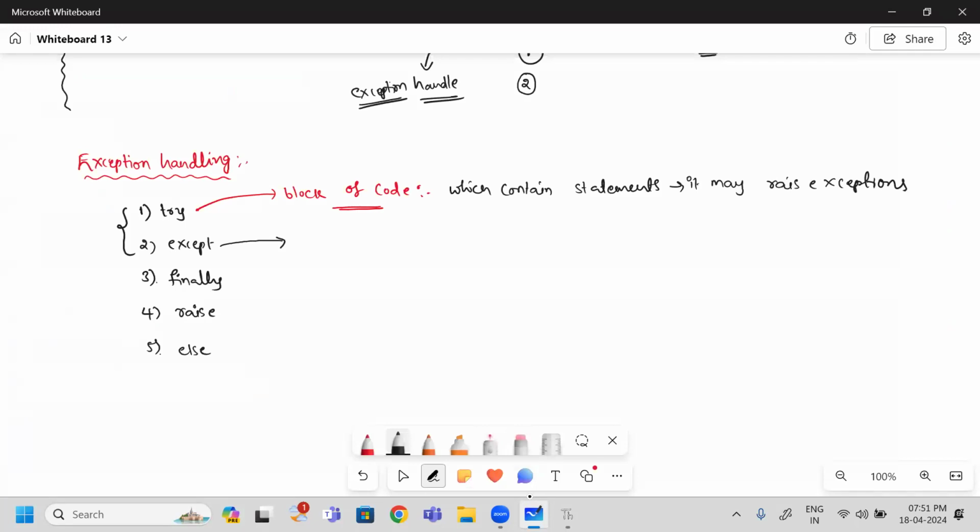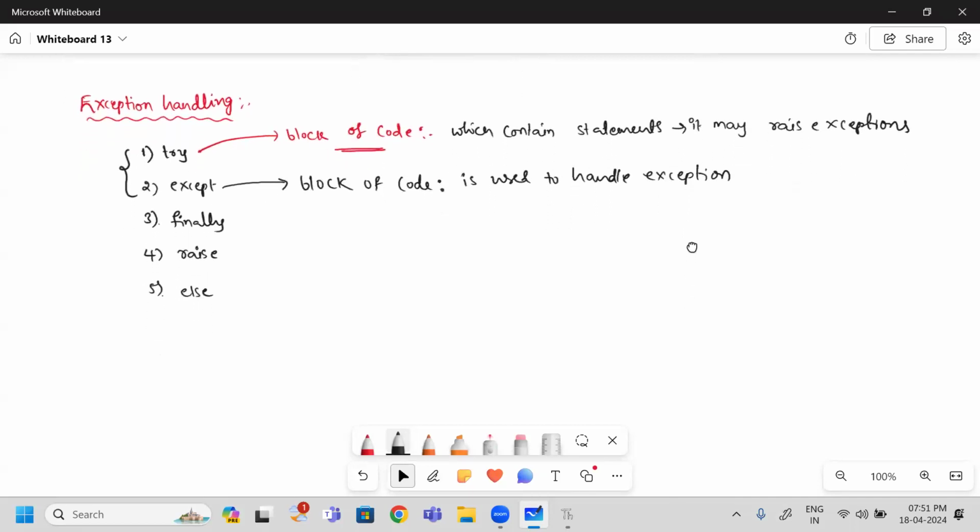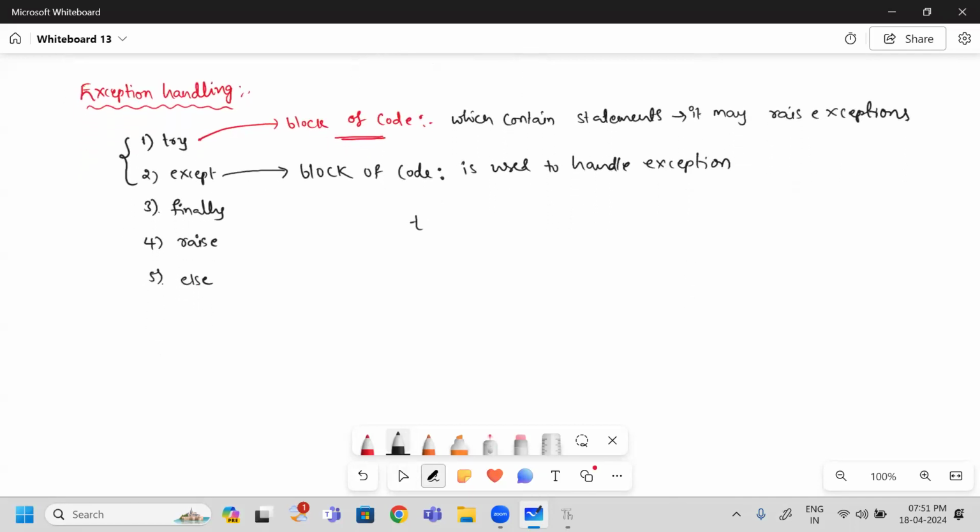Okay. So this is also a block of code. This block of code is used to handle the exception. Now I will tell you how to write these. First, we need to write a try block, followed by a colon.